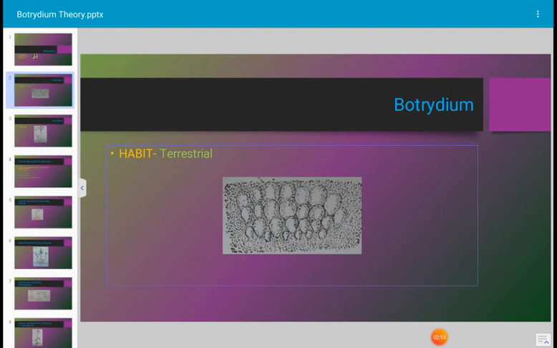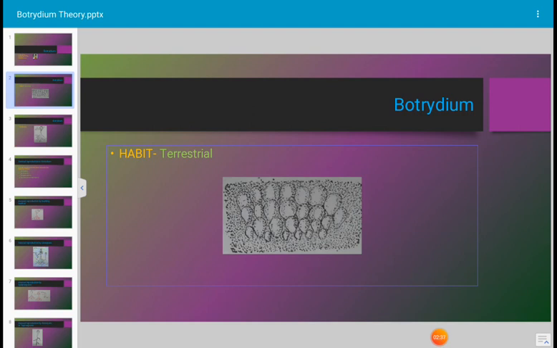Out of these four species, Botrydium granulatum is a very common species of Botrydium. It grows on damp soil during the months of December and January. It grows on muddy places near ponds, and wet waterlogged soils are more favorable. In favorable environmental conditions, it grows in large quantity and makes a dark green coating on the soil.